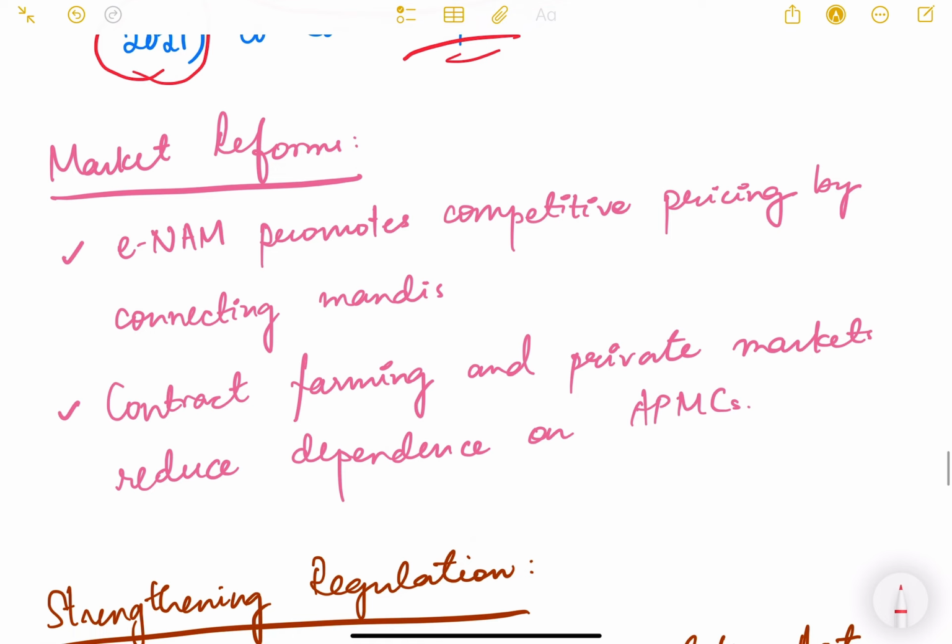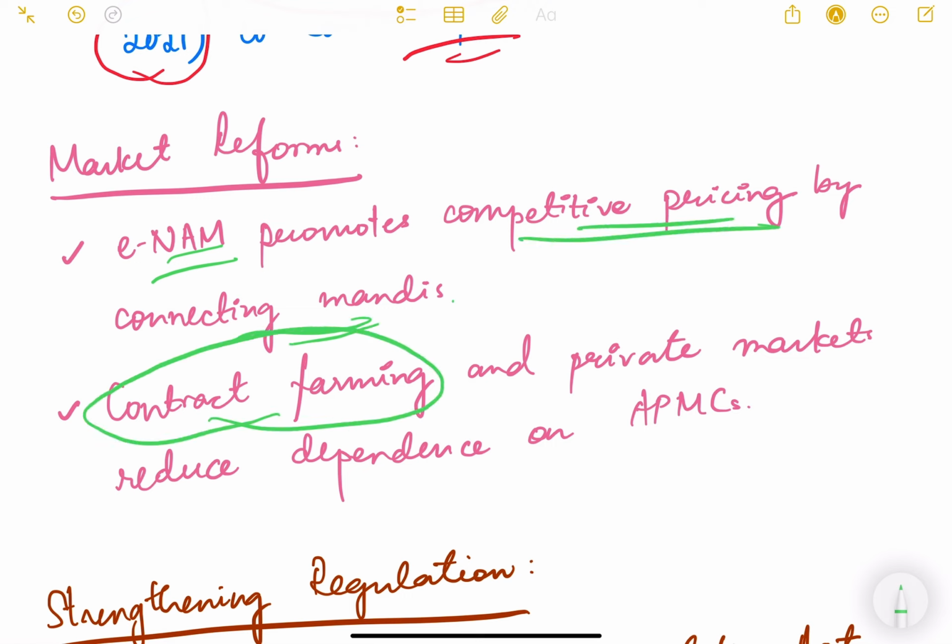Then various market reforms are also undertaken. eNAM, we have seen, Electronic National Agriculture Market. It promotes competitive pricing by connecting various mandis. Contract farming is another way where private players can take part, and it reduces dependencies on APMCs. So better storage, better availability, better buffer stocking, all that is possible.